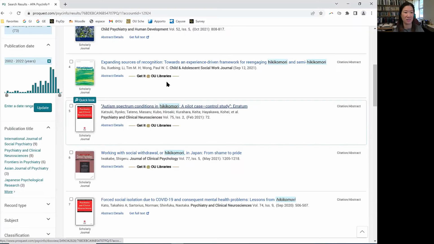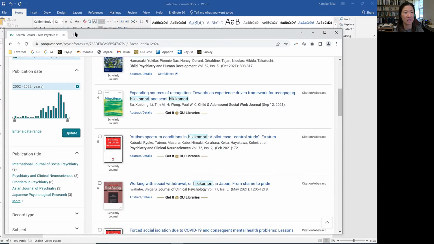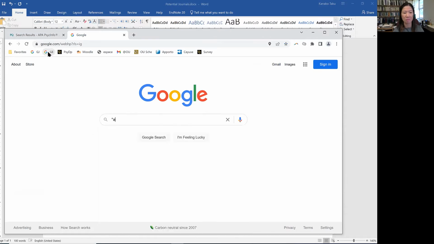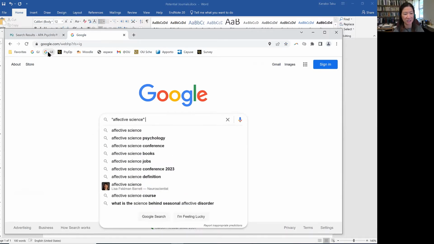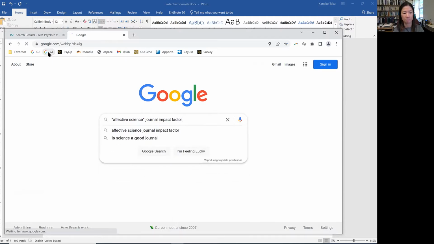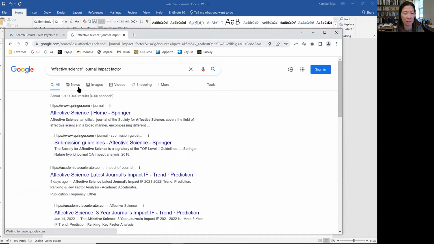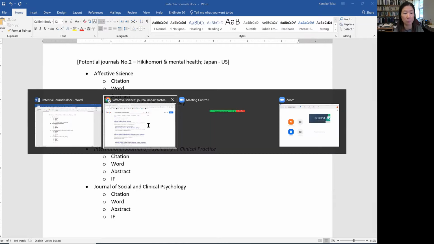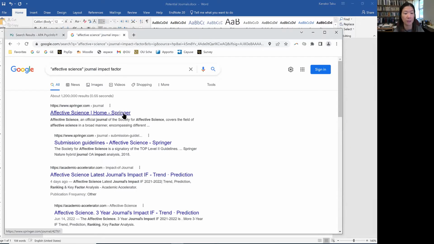What I usually do is I just use Google: Affective Science journal impact factor. Interesting. I may not have that one. Couldn't find it immediately, though usually I should be able to find it immediately. Then otherwise, I'll just skip it right now and think about it later. Submission guidelines. That's good. Okay.